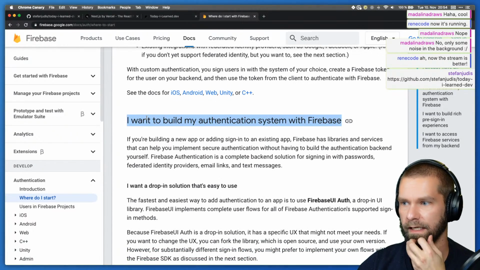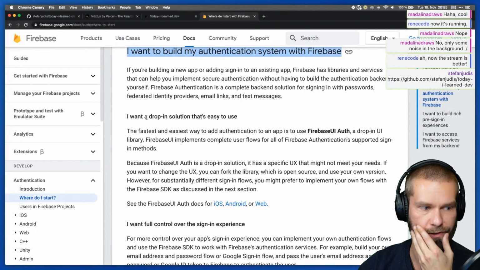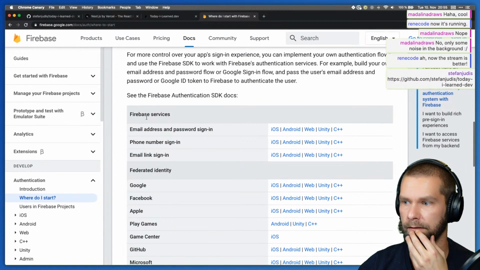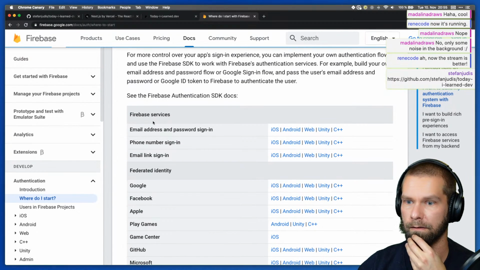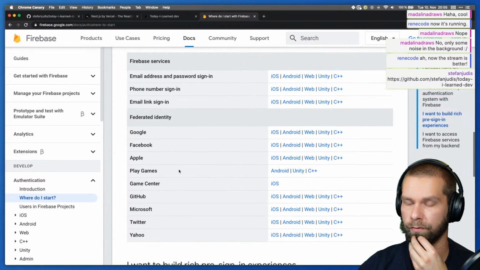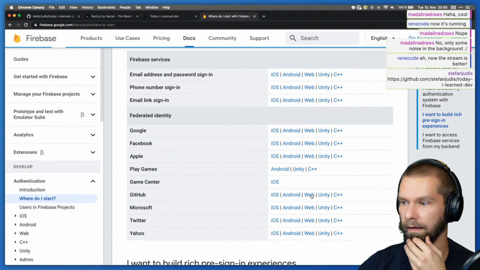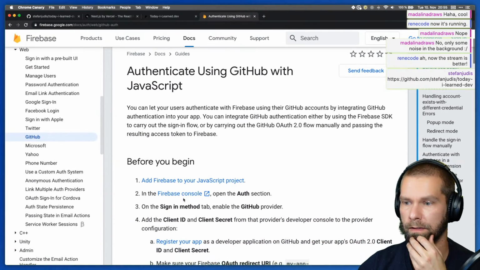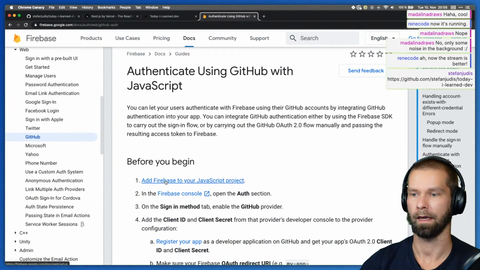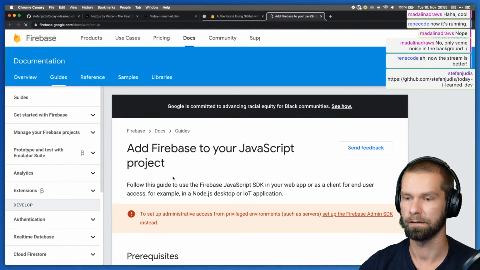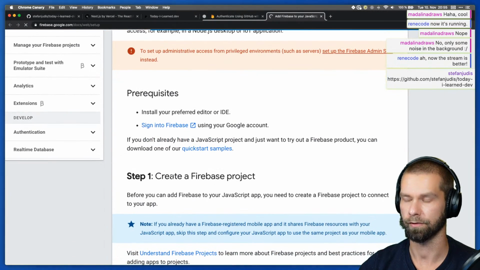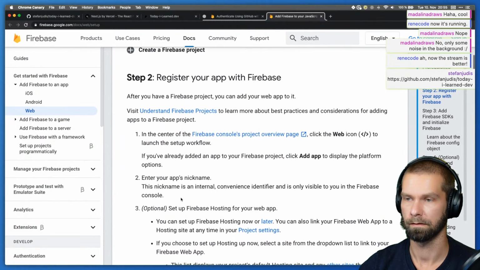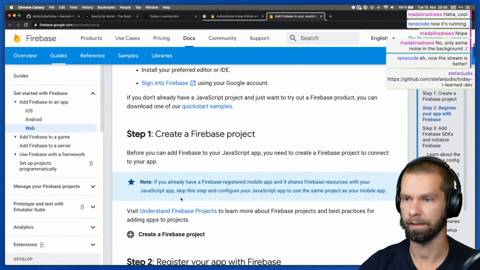I want to build my authentication system with Firebase. That's pretty much what I want to do. And we want to do, let's say, a GitHub web login. That looks good. Okay, add Firebase to your JavaScript project. Sign into Firebase. Register app in Firebase. Okay, let's do that first.